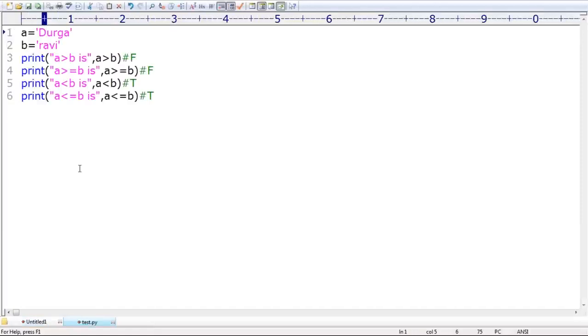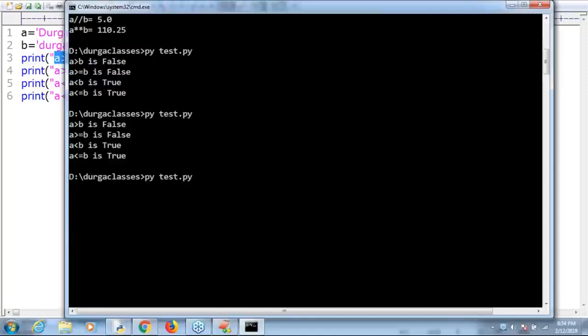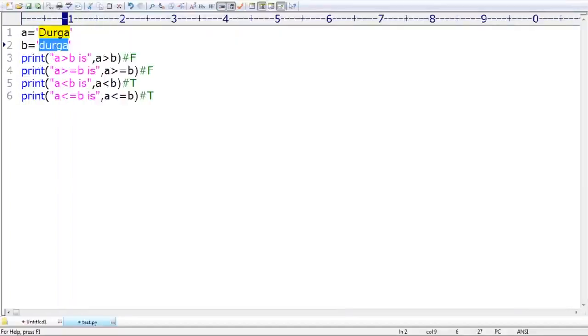That's why, can you please tell what is the answer you are going to get by default? If I take capital Durga and small Durga, which is bigger? B is bigger. That's why A greater than B is false and so on. Let me consider whether it is going to compare based on Unicode or not. Can you please cross check? Is it correct or not? Yes. Okay. Make sure, sir. This is what you people should be aware of.